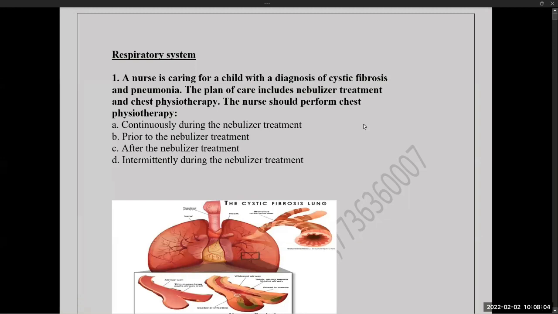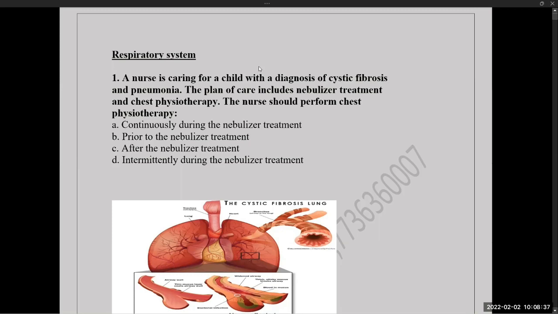First question: a nurse is caring for a child with a diagnosis of cystic fibrosis and pneumonia. The plan of care includes nebulizer treatment and physiotherapy. The nurse should perform chest physiotherapy when? Continuously during the nebulizer treatment, prior to the nebulizer treatment, after the nebulizer treatment, or intermittently during the nebulizer treatment.